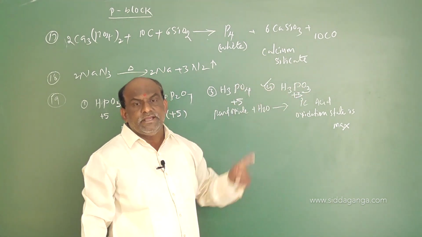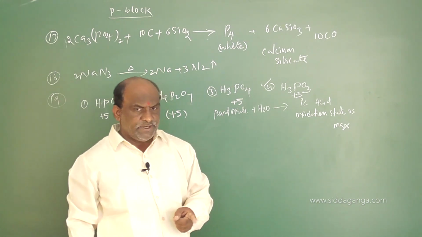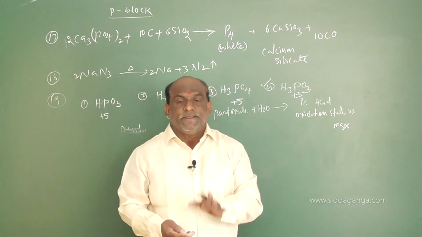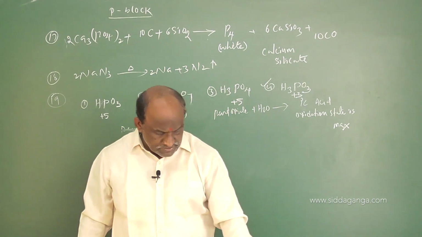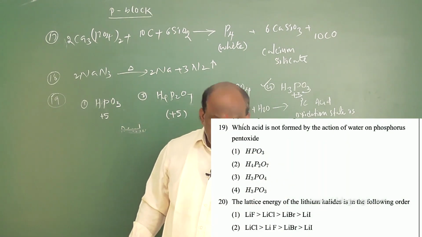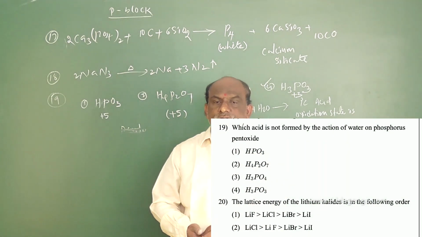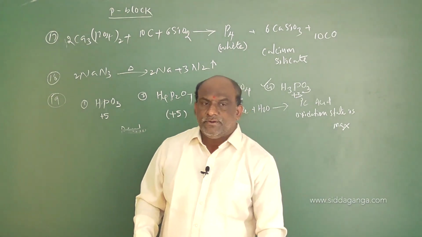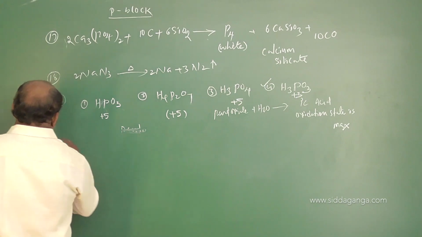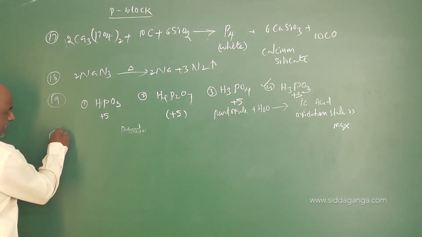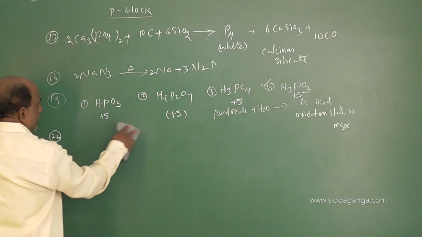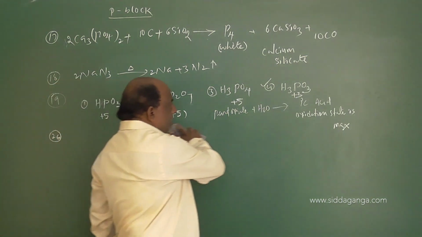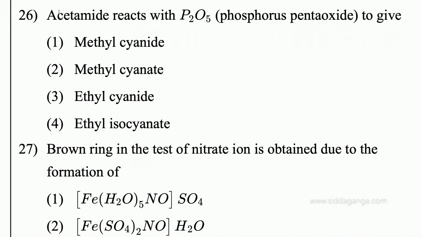The question is about pentoxides: pentoxides on hydrolysis give rise to ic acids. So the correct option is the fourth option, the right answer for question number 19, followed by question number 26. Question number 26 is a very important organic chemistry question: acetamide reacts with P2O5 to give.